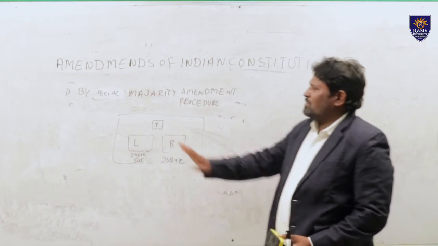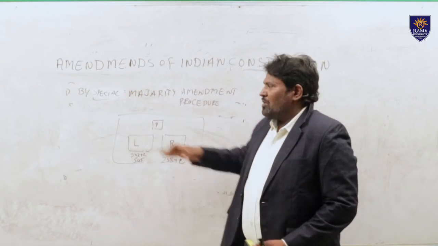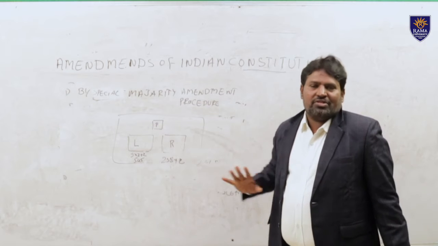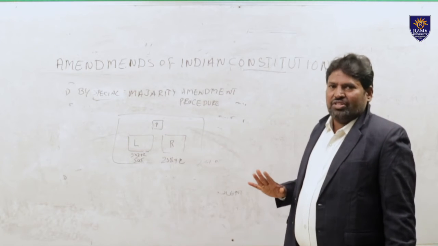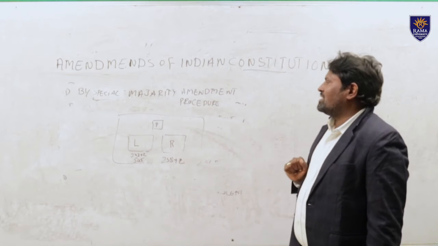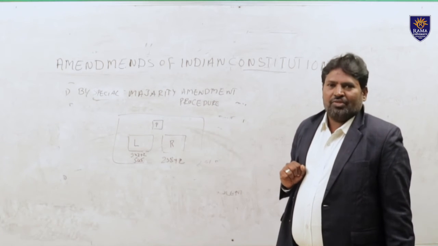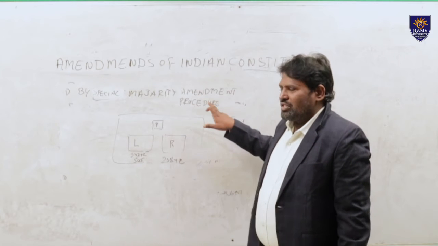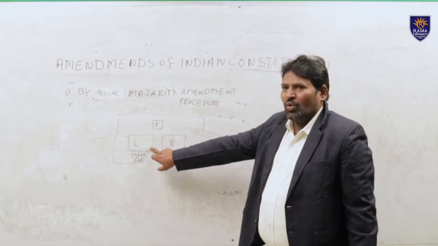So what is meant by special majority procedure? Most of the provisions in our Indian Constitution are modified or amended through the special majority amendment procedure. Special majority procedure means, if the constitutional amendment bill is introduced in the Lok Sabha,